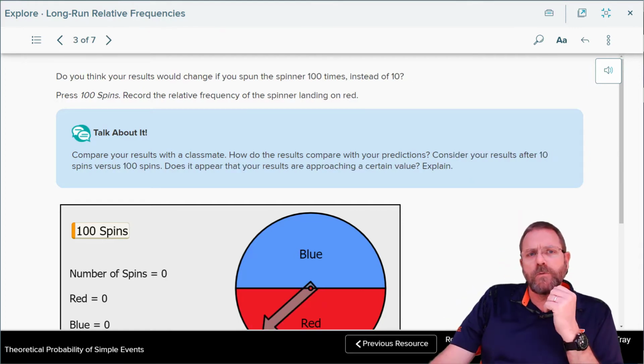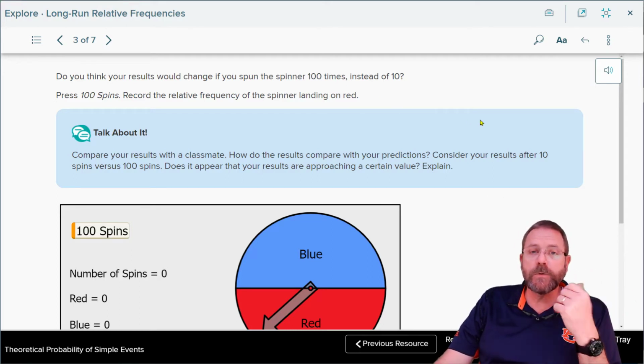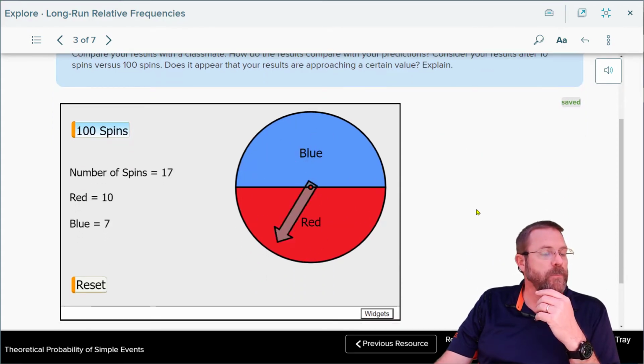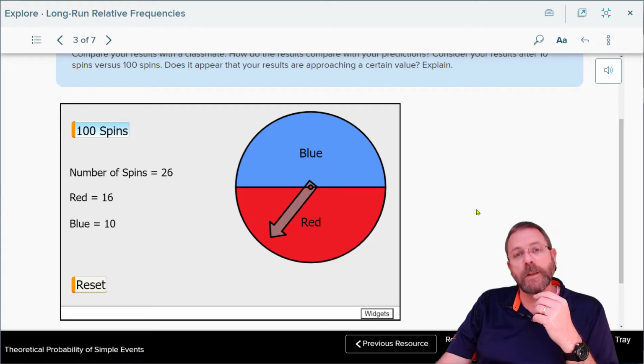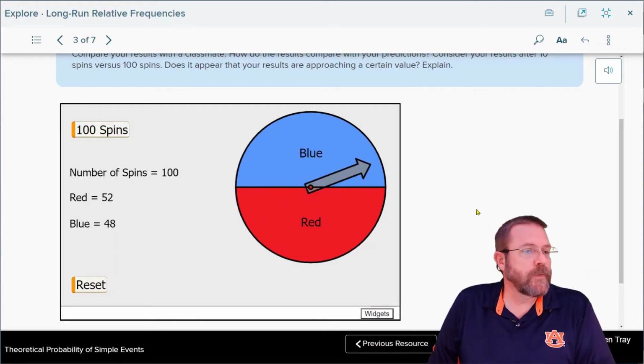How do you think the results would change if you spun it 100 times instead of 10? Well, theoretically, it would still end up being half. But let's find out how it works. They did their spinner, and they're counting up all the spins, and wow, this is going to take a minute, so y'all just pause. And there we have it. You can see that time it was 52 out of 100 times it actually landed on red, with 48 of them landing on blue.